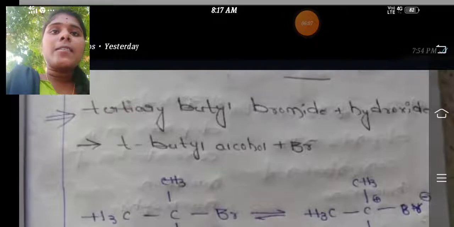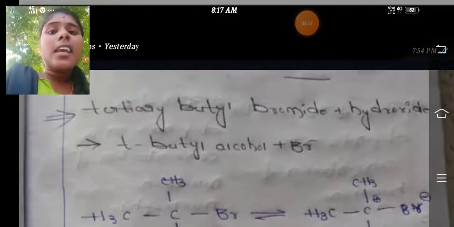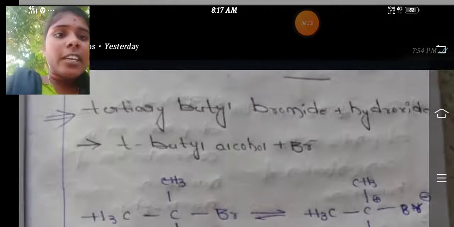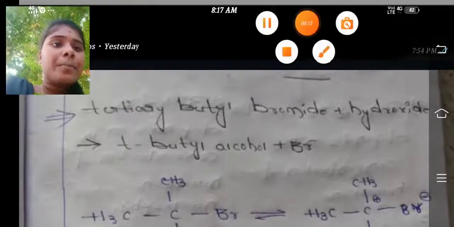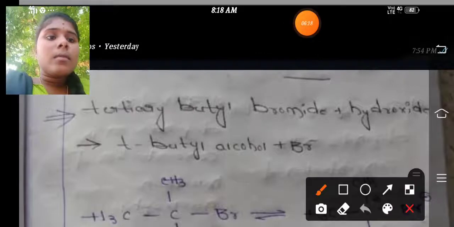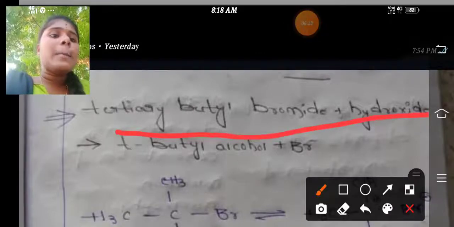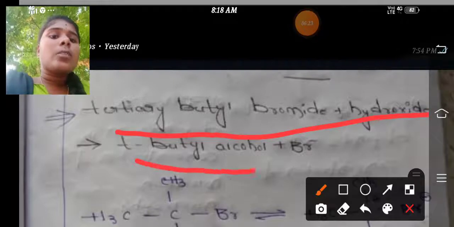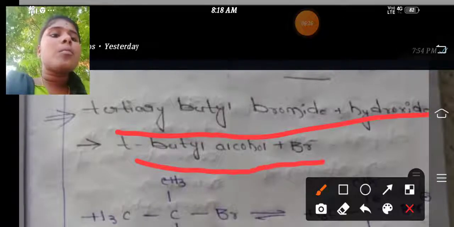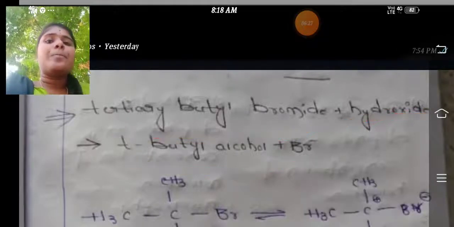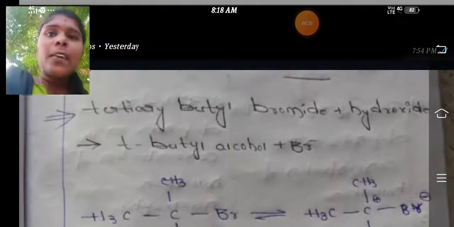Before telling the differences, I will give the examples for both reactions. Reaction between tertiary butyl bromide plus hydroxide gives tertiary butyl alcohol plus bromide ion, an example for SN1.